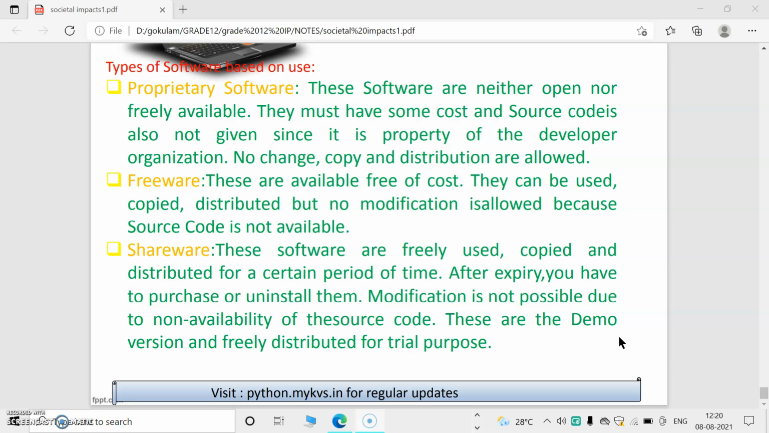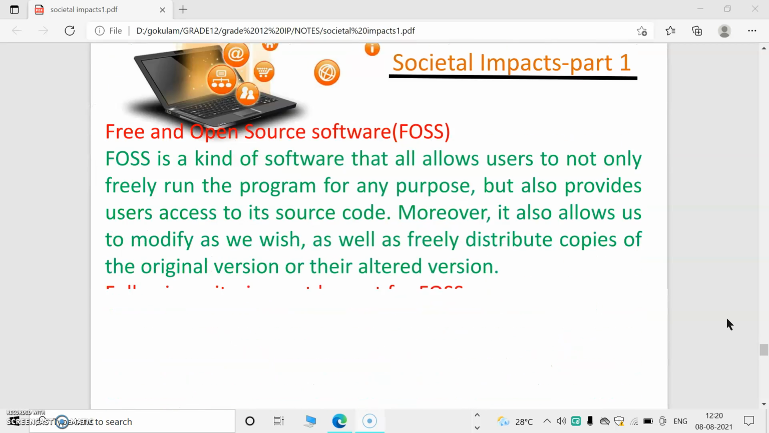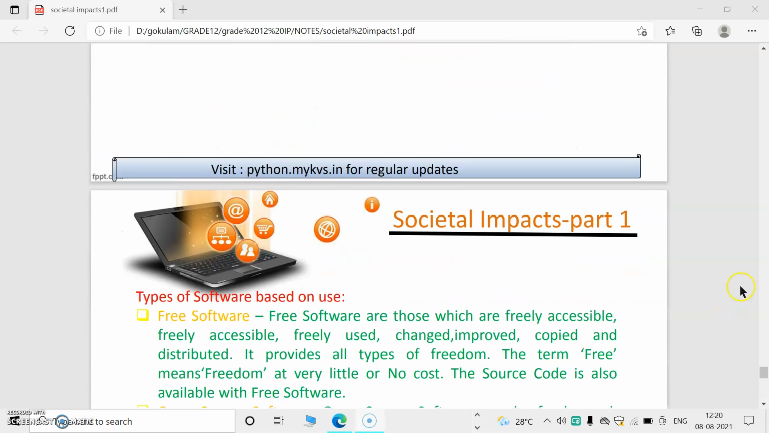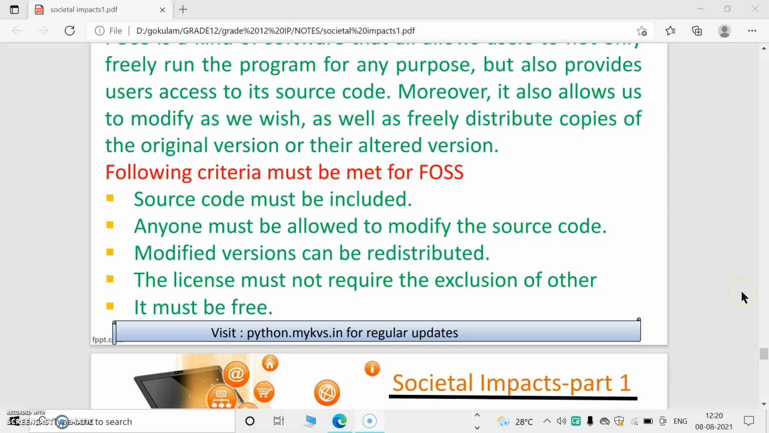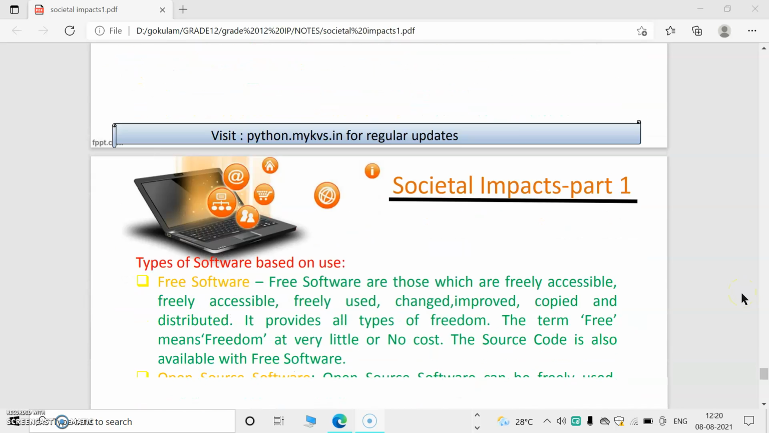So source code is not available, and we can get the program or application software, but if we purchase for 1 year, after 1 year the validity will be over. So these are the types of software based on use. What are they? First is free and open source software. That means we can freely run, redistribute, and so on. These are free and open source.